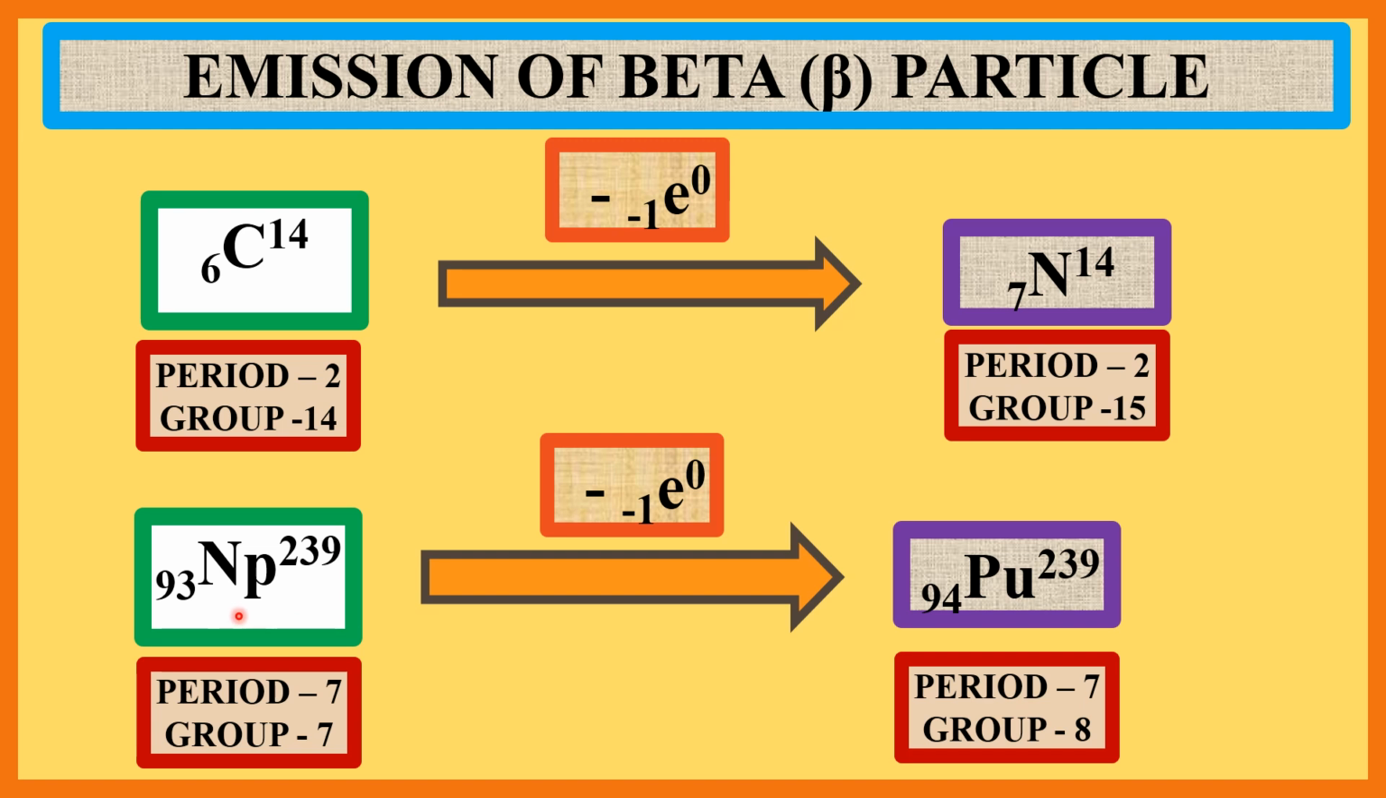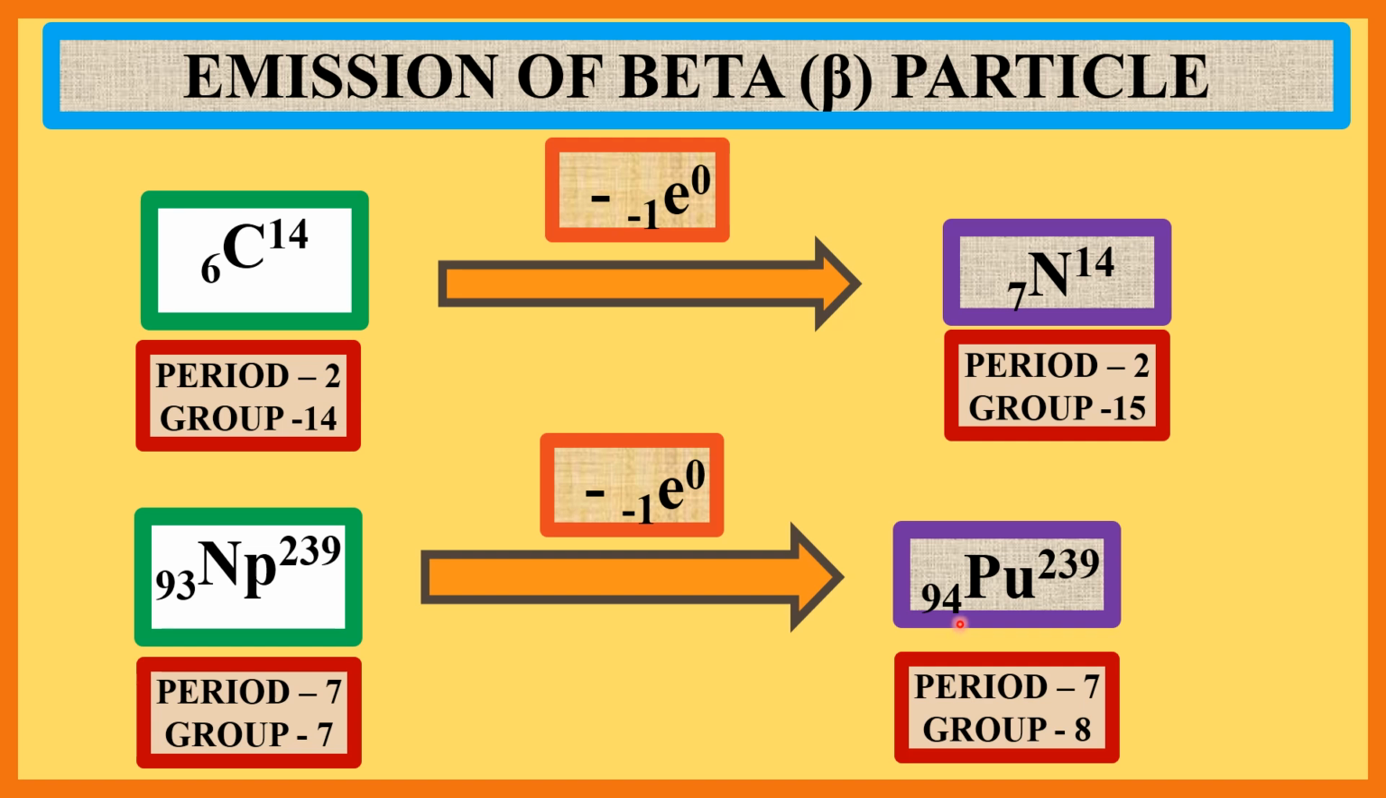Neptunium is an element whose atomic number is 93 and mass number is 239. When this neptunium emits a beta particle, the newborn daughter element is plutonium, whose atomic number is 94 and mass number is 239. Here also atomic number increased by 1 unit, that is from 93 to 94, and mass number remains unchanged.